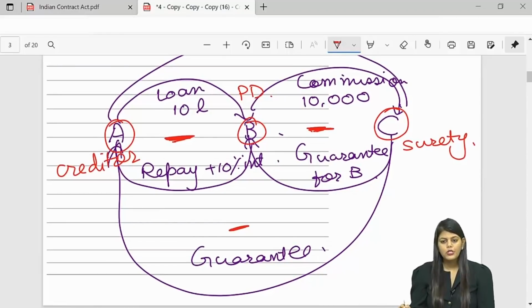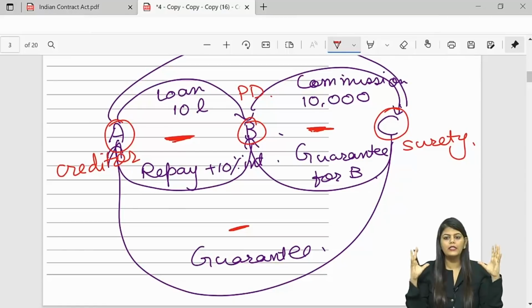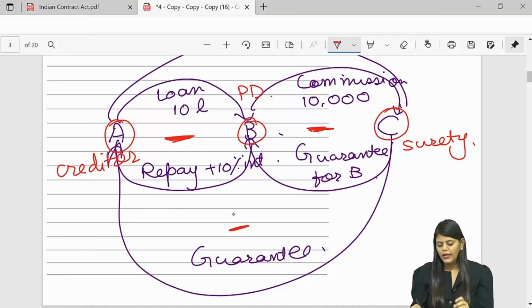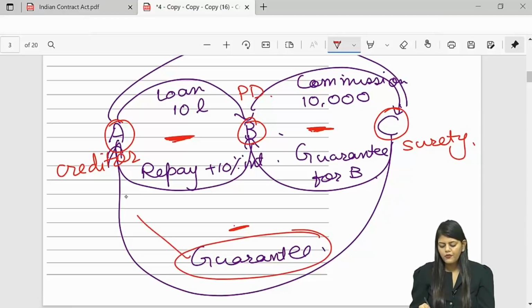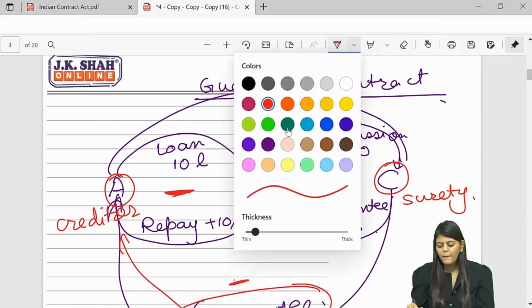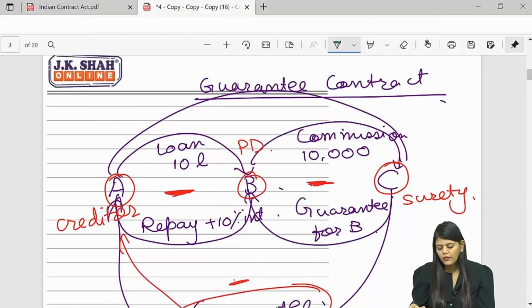But the actual contract of guarantee is between A and C. So if you have understood this, please focus on the contract between A and C and please tell me what is C giving A? Guarantee. So this is consideration for A. Tell me what is A giving C? Nothing? So should I say no consideration, no contract? Guarantee was not an exception to no consideration, no contract.